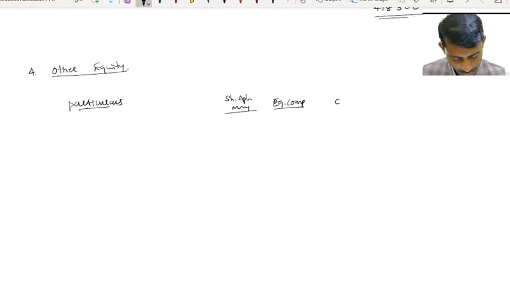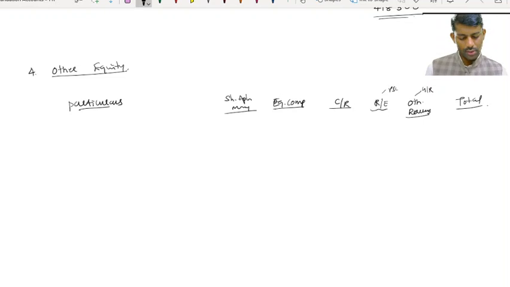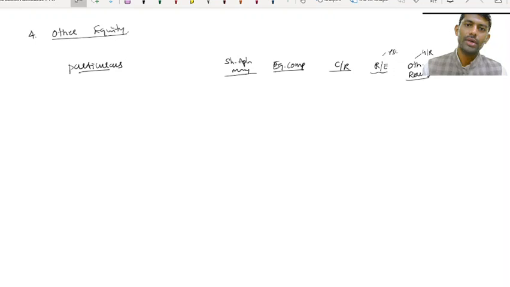In that first is capital reserve, then retained earnings, what we call P&L, then other reserves, here general reserve, then total. Whatever you have produced in step number 8, you have to reproduce if you have not shown a working note. Since already in a working note we have shown it, here I can say directly.